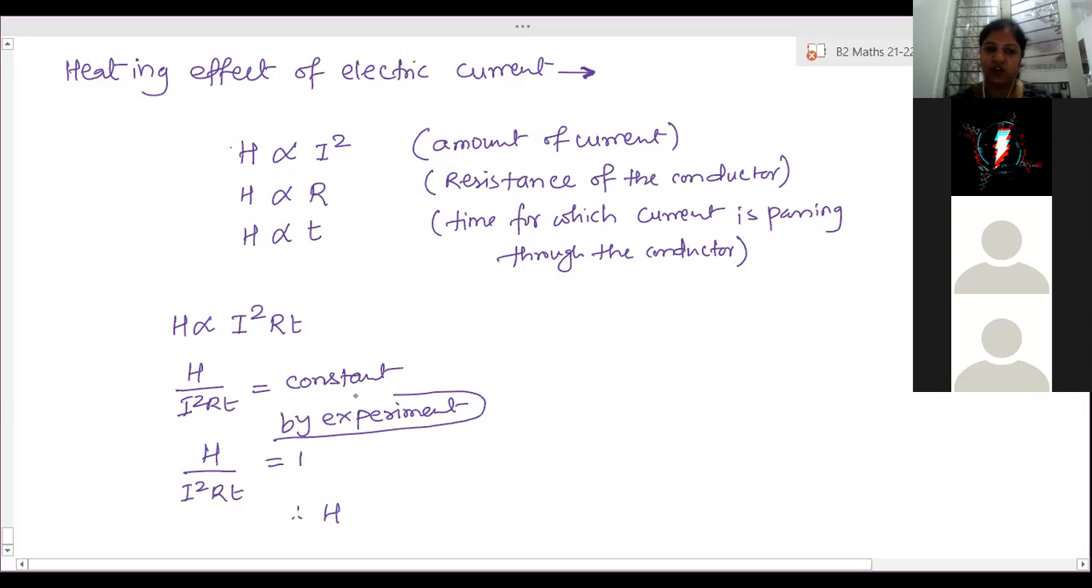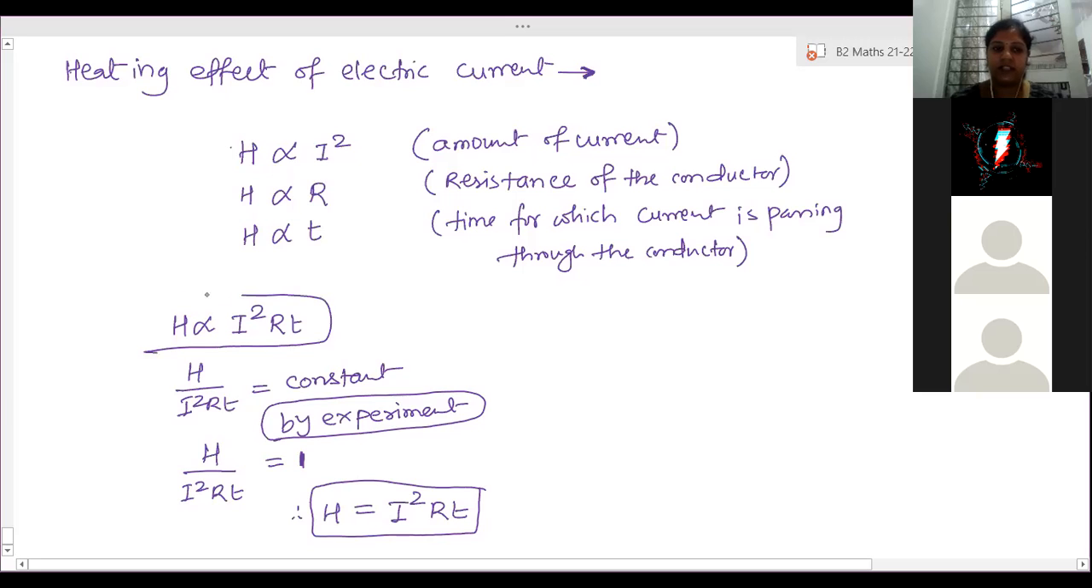So by experiment, whenever they changed the current value and resistance value, and took the ratio of H by I square RT, they always got the value of the constant as 1. Therefore, H is equal to I square RT is the formula for heat energy produced, because the constant value is 1 by experiment. Able to understand? Yes, ma'am. Okay, so this statement is called Joule's law of heating.